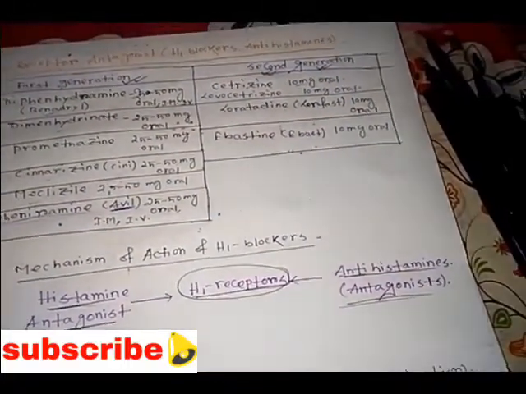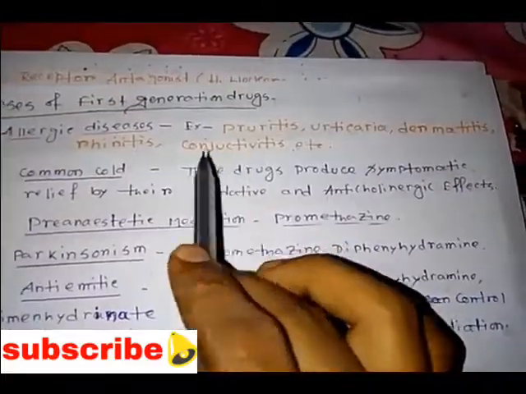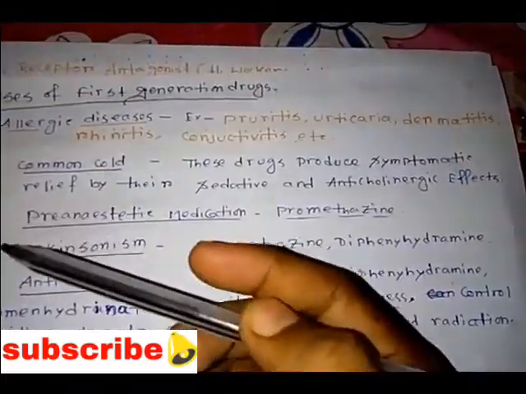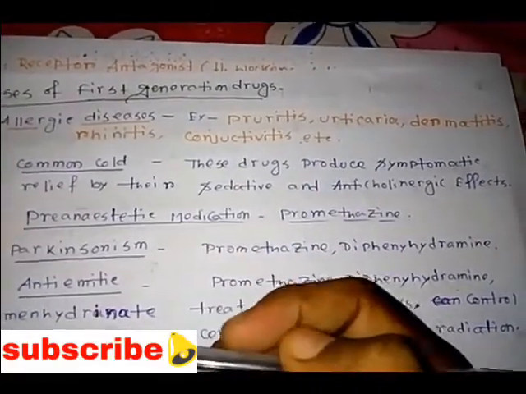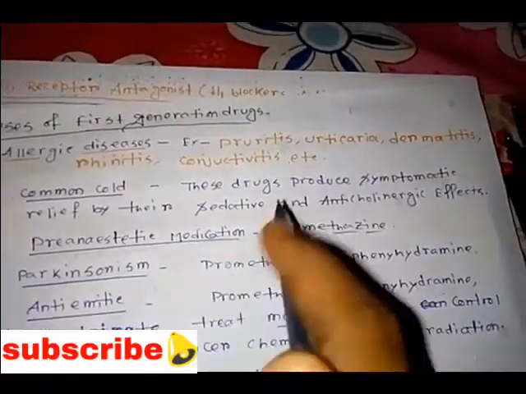So that is about the classifications. Next we'll see the uses of the first generation drugs, and I will tell you an easy trick to remember them. Let's see the allergic diseases.